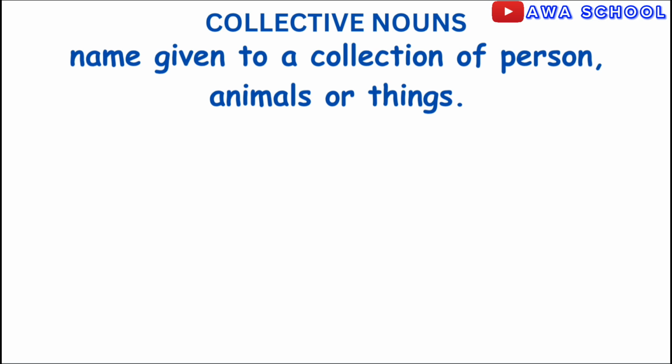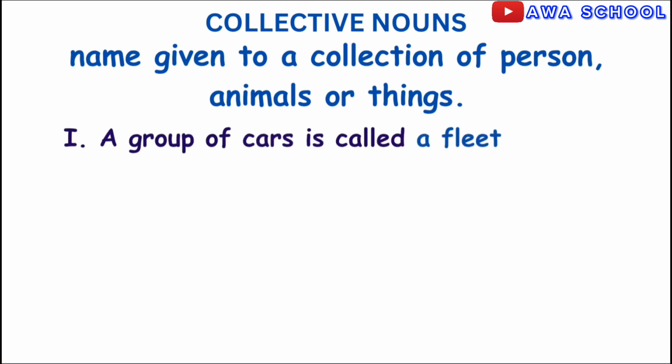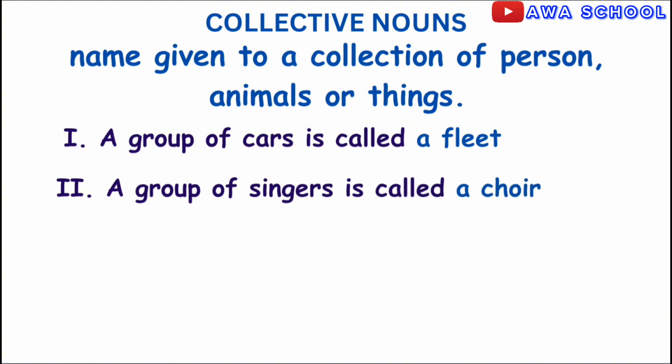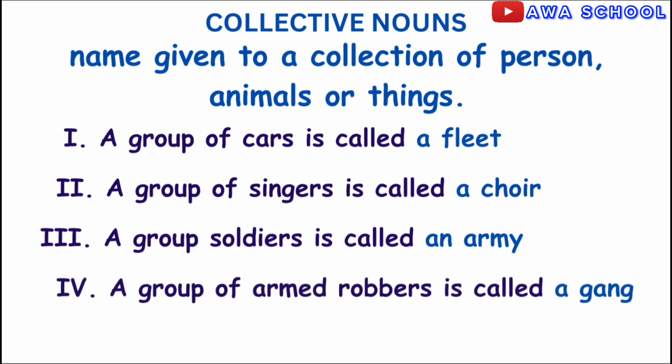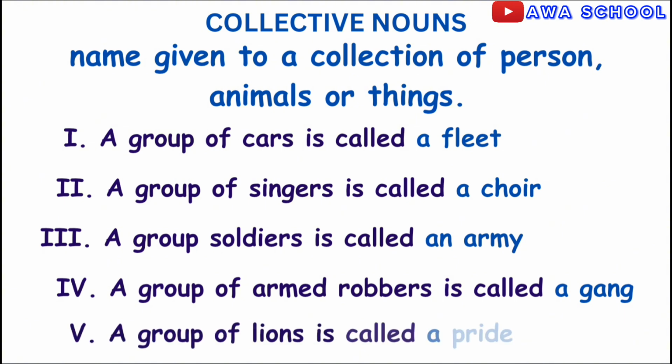A group of cars is called a fleet. A group of singers is called a choir. A group of soldiers is called an army. A group of armed robbers is called a gang. Finally, a group of lions is called a pride. That's all for nouns.